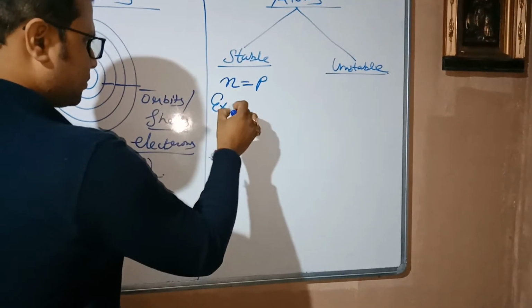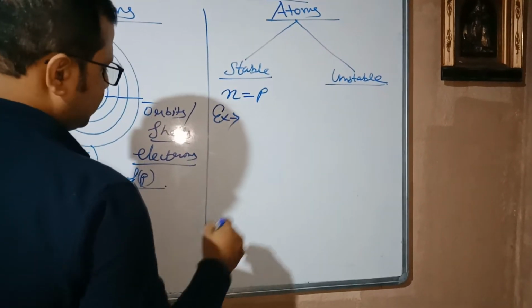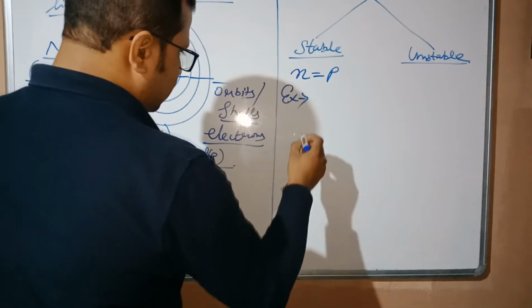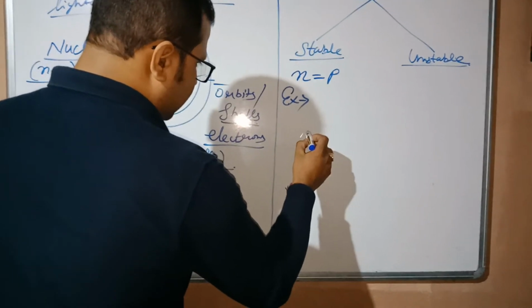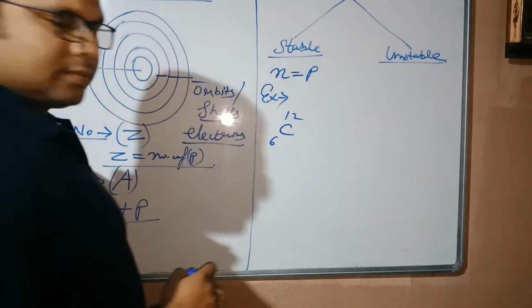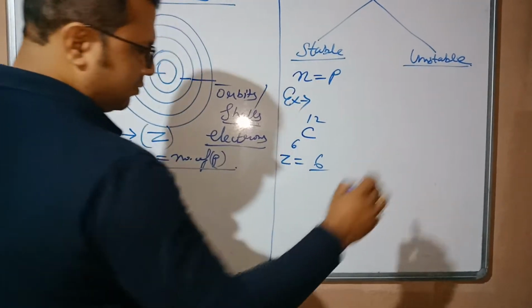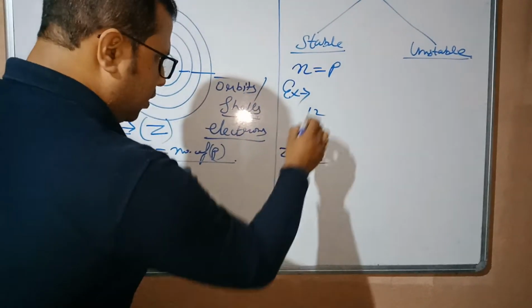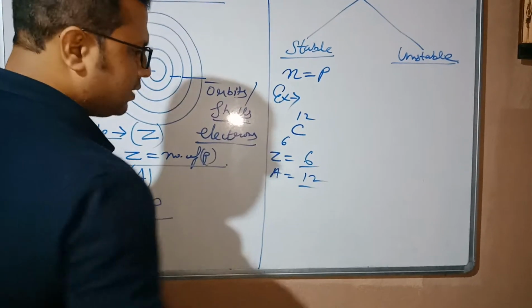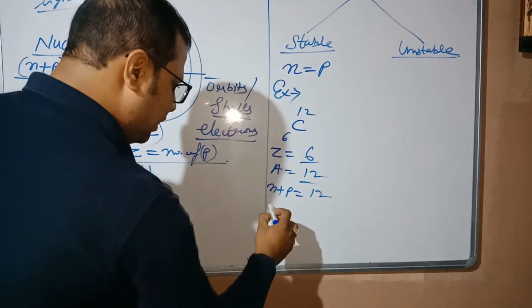Examples. Suppose I write carbon with atomic number 6 and mass number 12. Atomic number is how much? 6. First class. Mass number is how much? 12. So neutron plus proton is equal to 12.